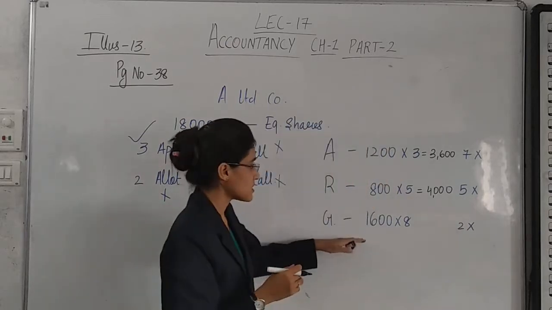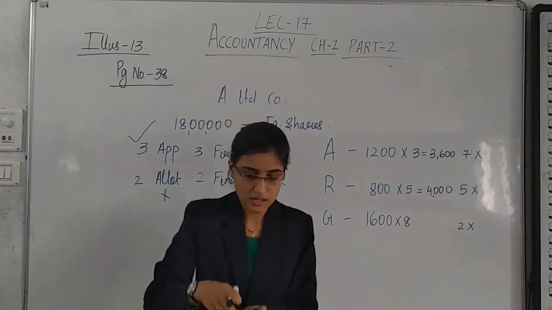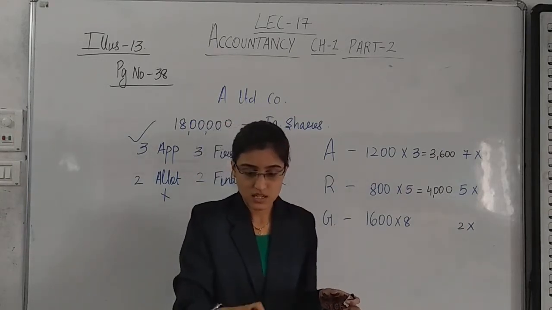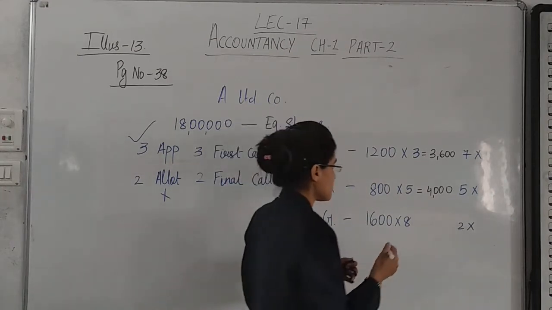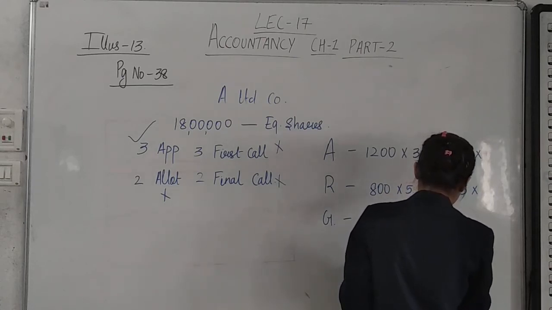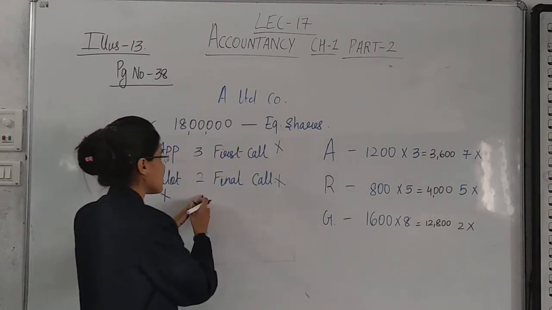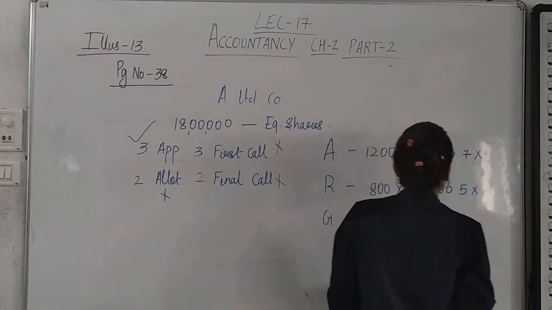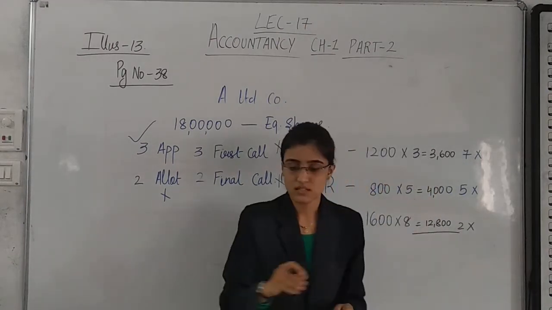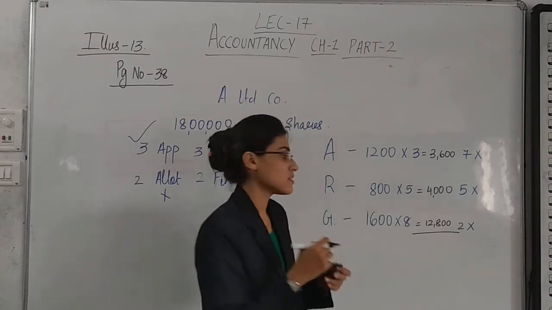And further, here the mistake was committed. I had done 1600 into 7 by mistake, and actually it is 1600 into 8, which is 12,800. Yes. Earlier I had written 7 here because I had written 3 here and 2 here. That was the mistake. So I'm extremely sorry for that. Yes, if you will add this, let us do that. 12,800 plus 4,000 plus 3,600. So that is 20,400.